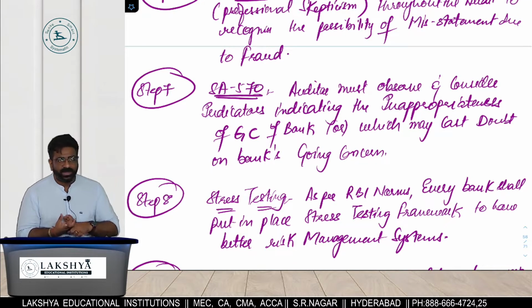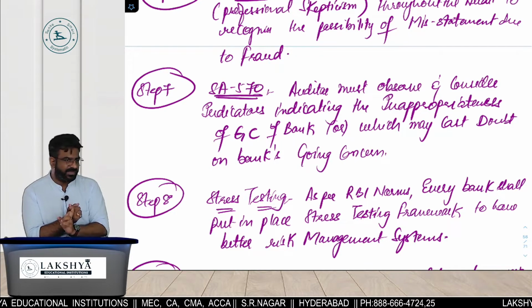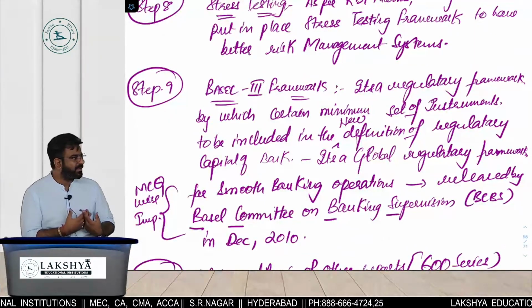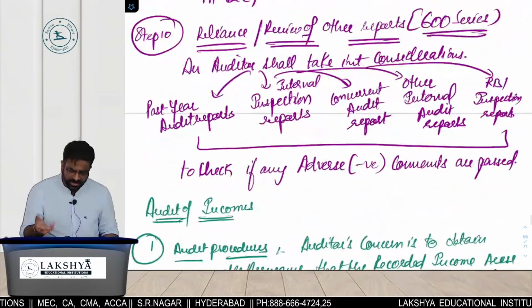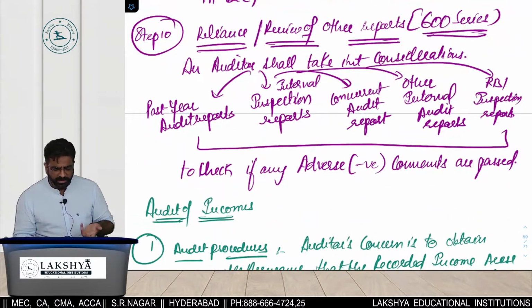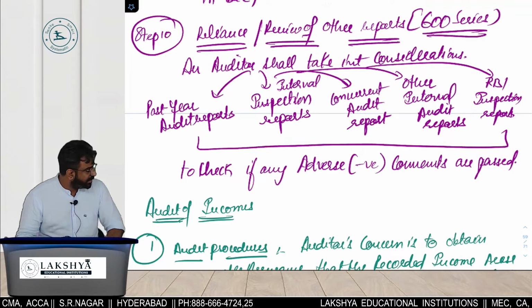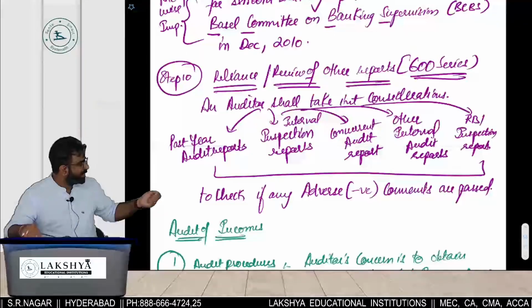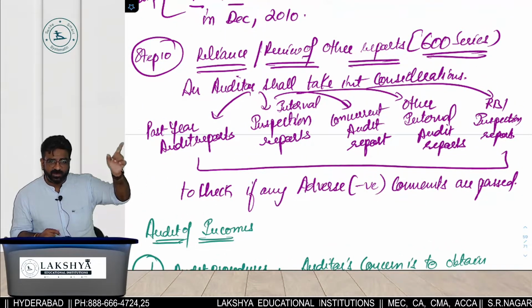Step number 8 में मैंने stress testing framework check किया. Step number 9 में मैंने Basel 3 framework check किया. And step number 10 में I reviewed and took the reliance on some other reports. What are those reports? It can be past year audit reports, internal inspection reports, concurrent audit reports, other internal audit reports, or RBI inspection reports to identify whether any adverse comments have been passed or not. This is how we do the audit of the bank right from step 1 to the end.